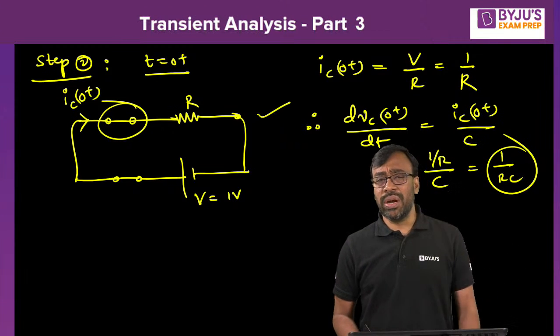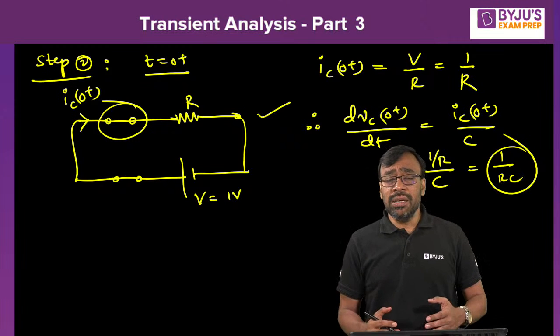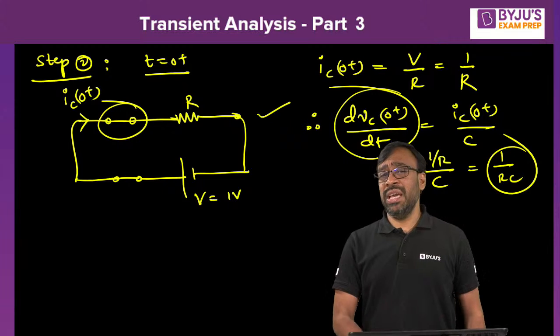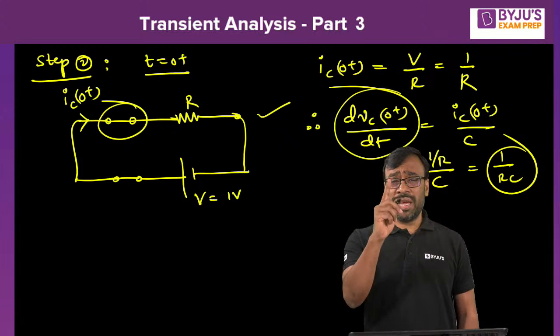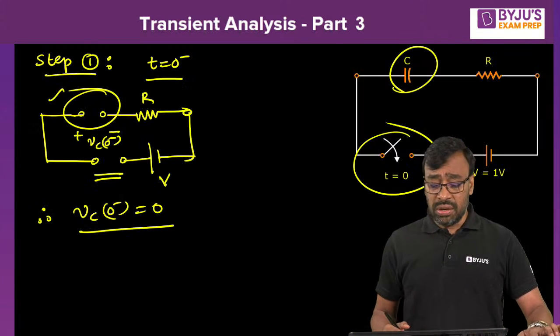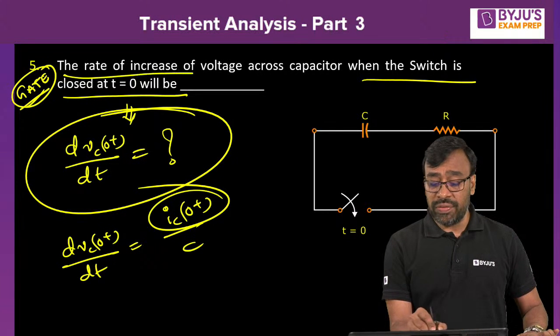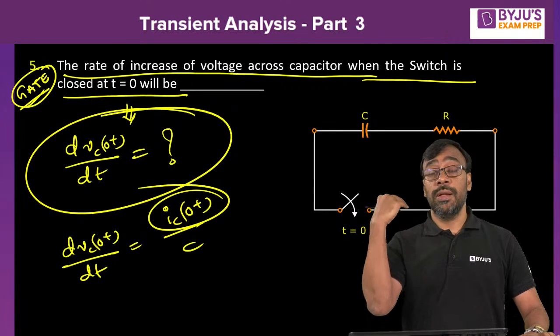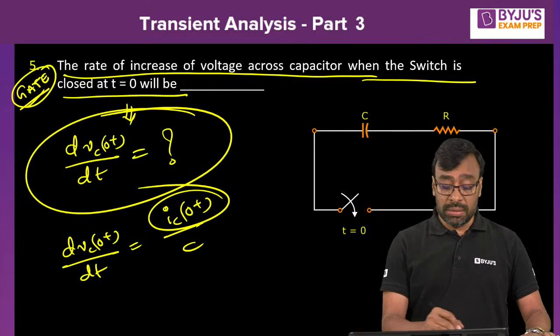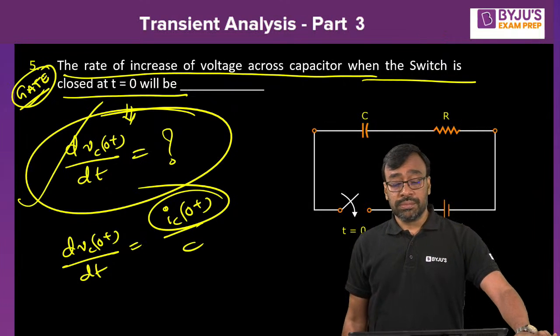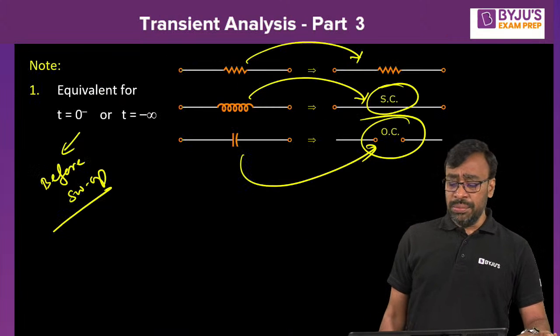A simple question, look at this. I'm able to find the first order derivative term, that is dV of 0 plus by dt, where V is the voltage across the capacitor. In the question, it clearly mentioned the rate of increase of the voltage across the capacitor when the switch is closed at t equal to 0, nothing but dVc of 0 plus by dt. Got it, okay? Now, shall we move on to another question?